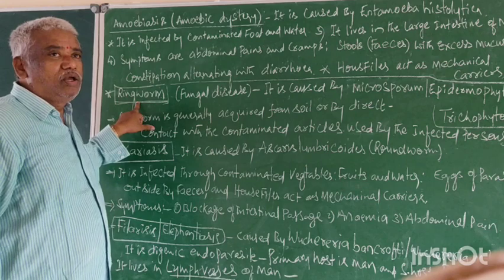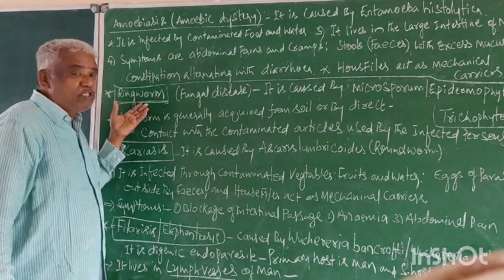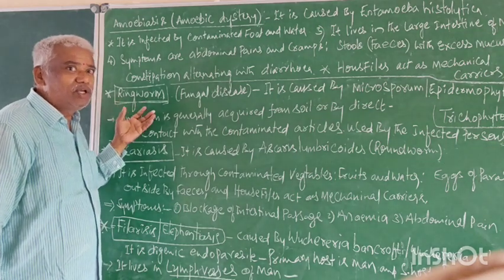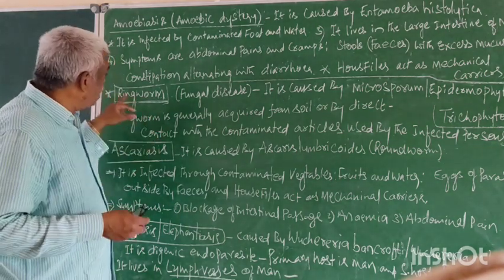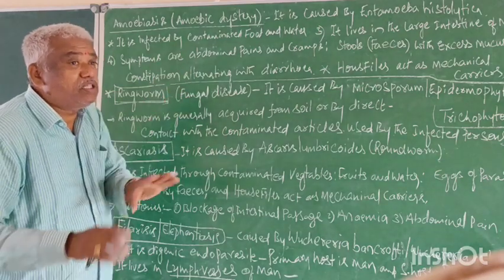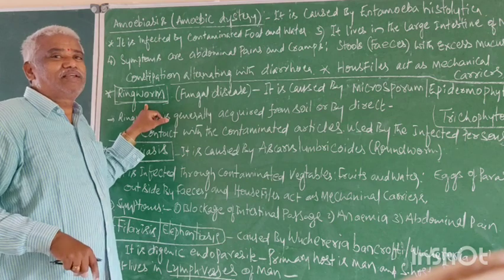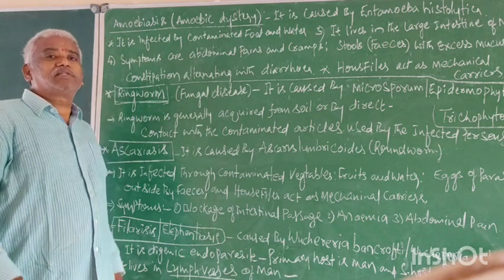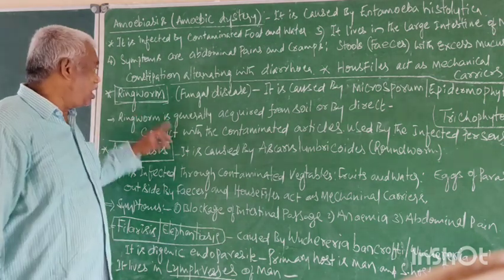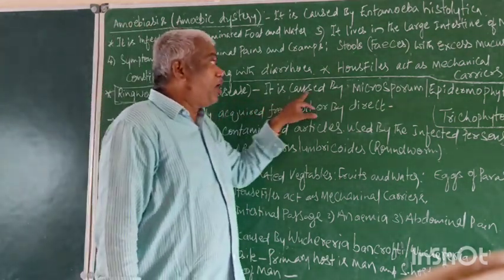Generally, right, ringworm. It is the name of disease, not the name of a pathogen. Generally, మనం పలుకుతుంటే ringworm అంటే ఒక pathogen పేరులాగా అనిపిస్తుంది. It is not a pathogen. It is the name of disease. Ringworm. What is it? It is the name of disease. This disease belongs to which group? Fungal. It is caused by